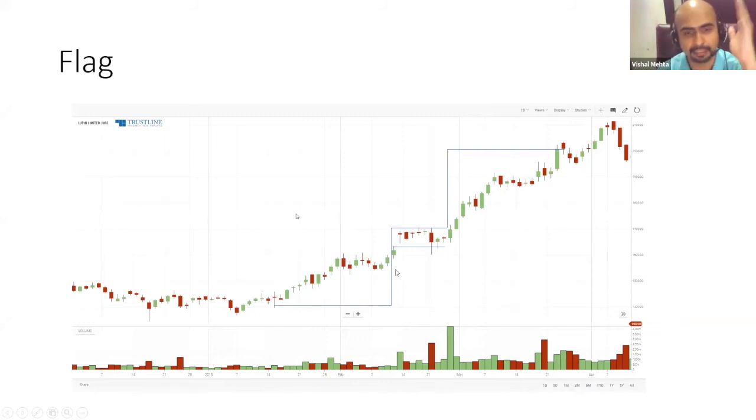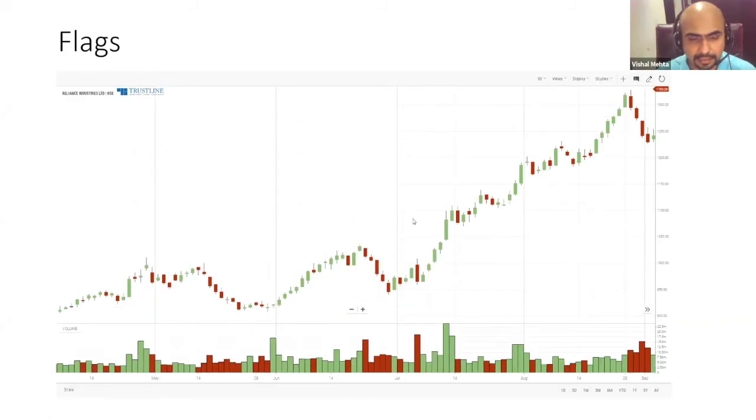In flag trading, there is a pole and there is a flag. So this is the pole. The difference between the high and where the rally started from is called the pole, and this is called the flag. So the difference here, you project it on the top side and you get your target price. What is your stop loss? Just below the flag level, the second bottom half of the flag is your stop loss.